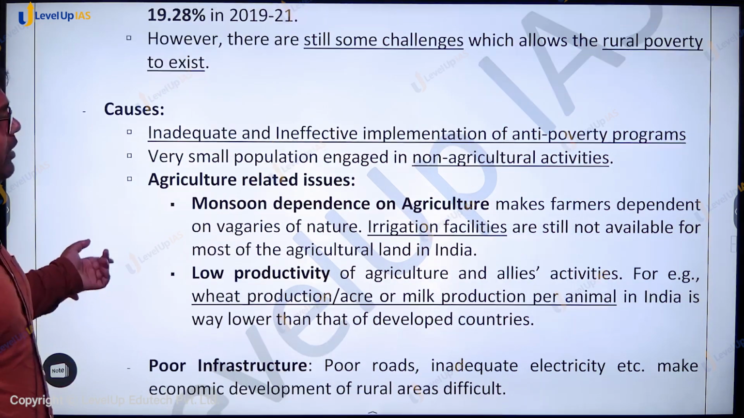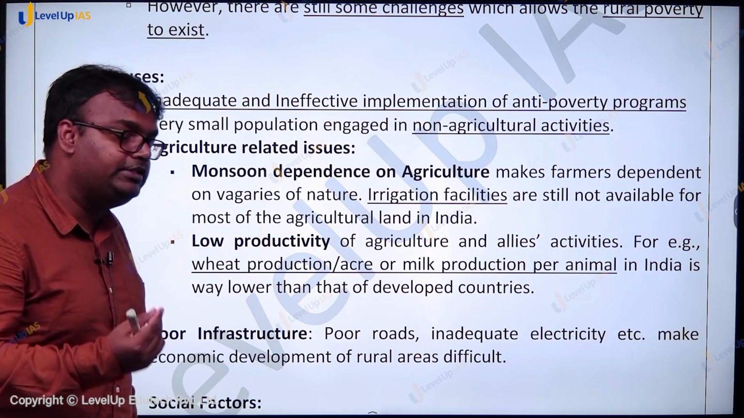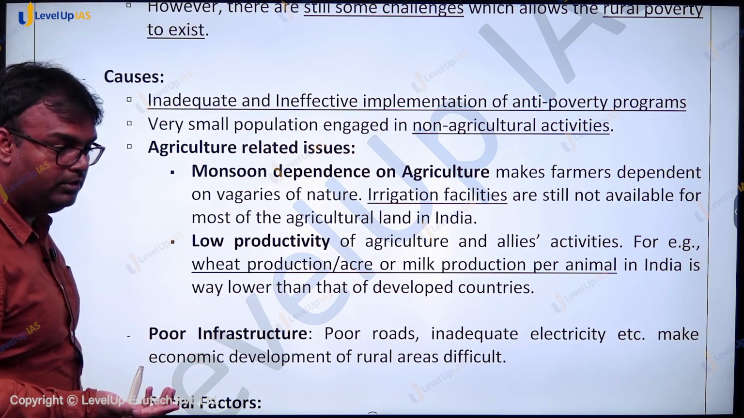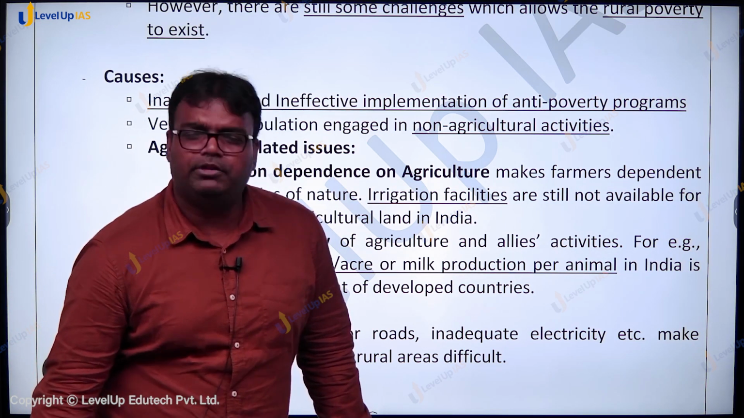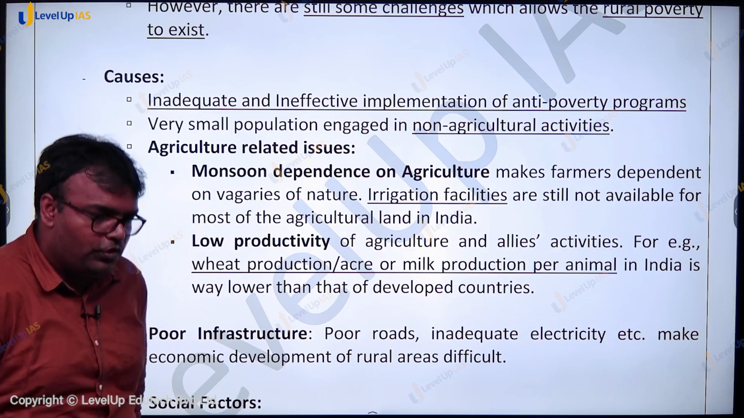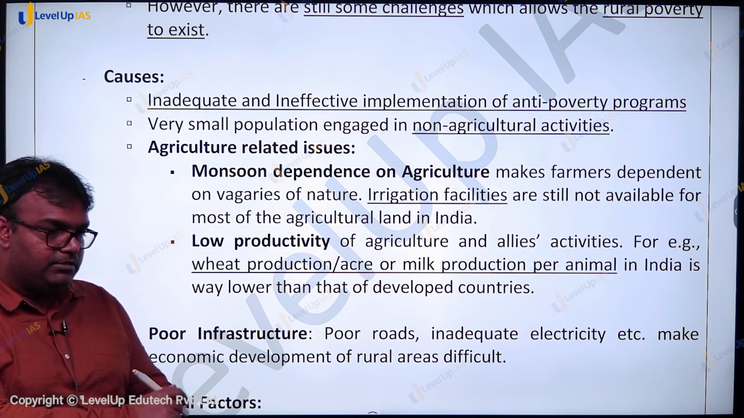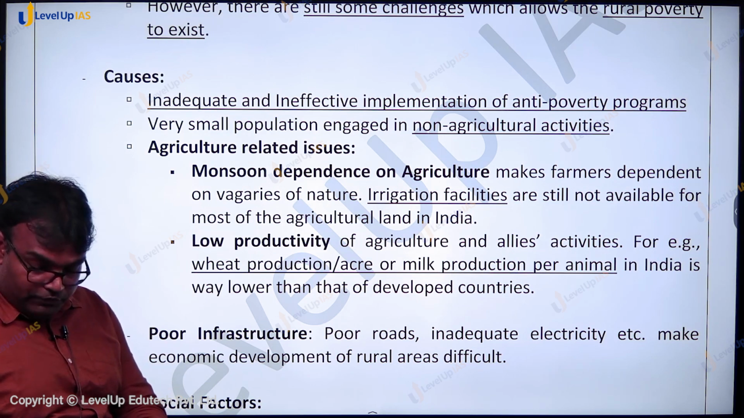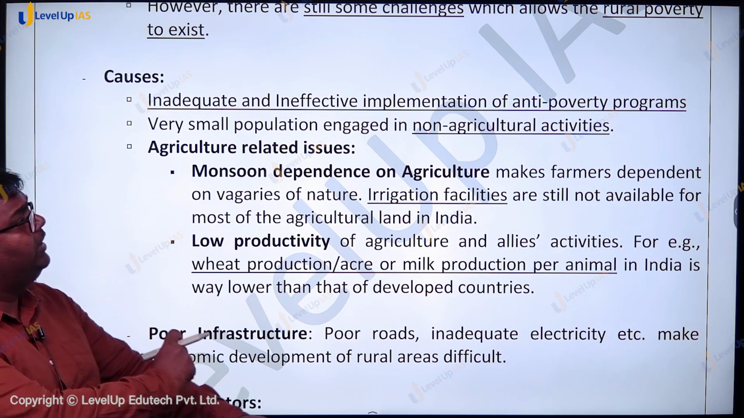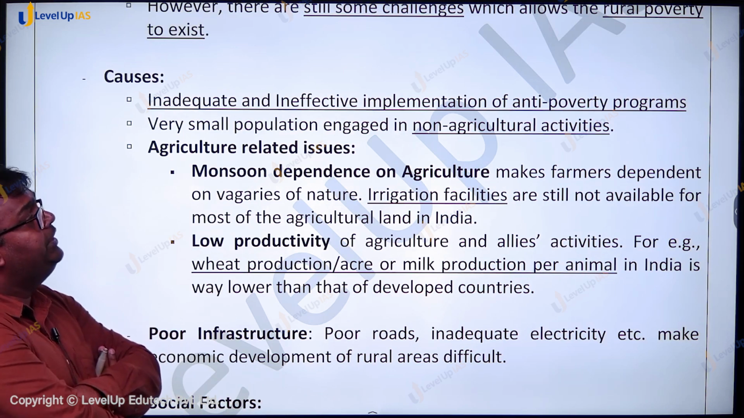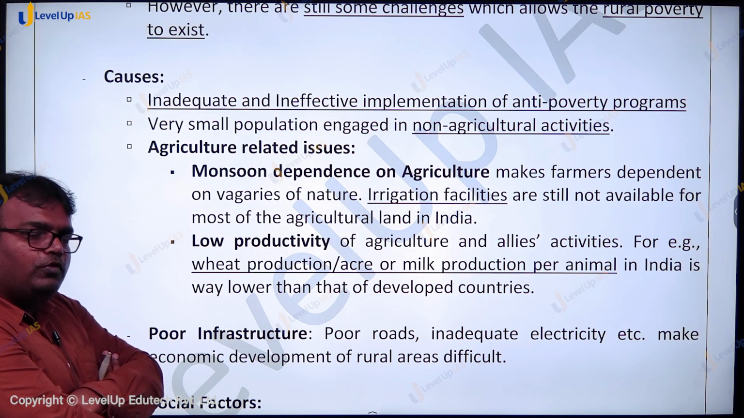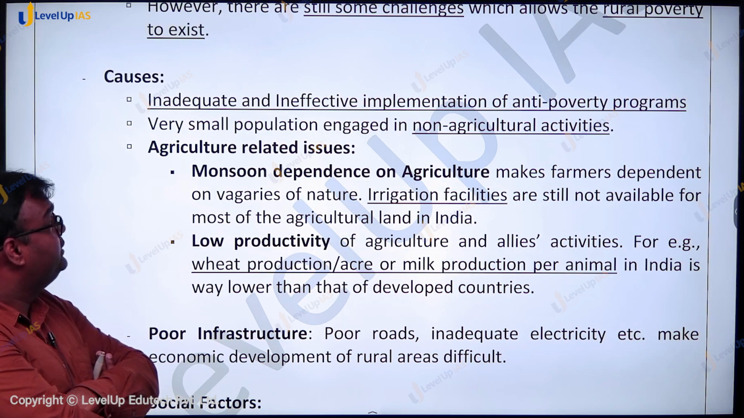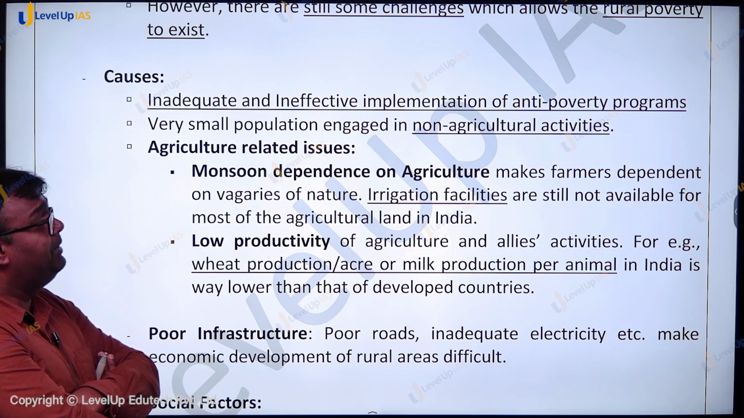Why is it so? There are a number of reasons. There are some limitations in the poverty elimination programs. What limitations? For example, there is corruption in the PDS system. If you are from rural India, you will understand that the ration that is supposed to be available through the PDS system does not effectively reach people. Then there is a very small population engaged in non-agricultural activities. Another challenge: most of the population is involved in agricultural activity, which creates a lot of burden on agriculture, so the overall income of people is very low. Then there are other issues like dependency on the monsoon.